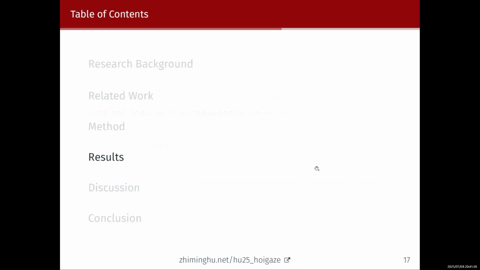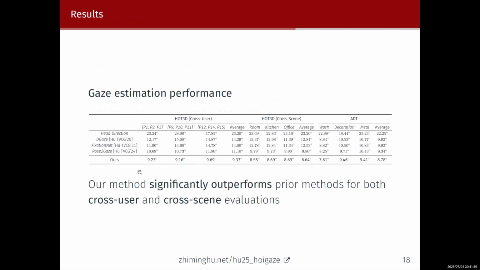Well, let's talk about some results. We evaluate our method on two public datasets, namely the HOT3D dataset and the ADT dataset. We perform cross-user and cross-scene evaluations. Cross-user means that we train our method on some users and test it on other users. Cross-scene means that we train our method on some scenes and test it on other scenes. From the results in this table, we can say that our method outperforms the prior methods for both the cross-user evaluation and the cross-scene evaluation, and also for both the HOT3D and the ADT datasets.